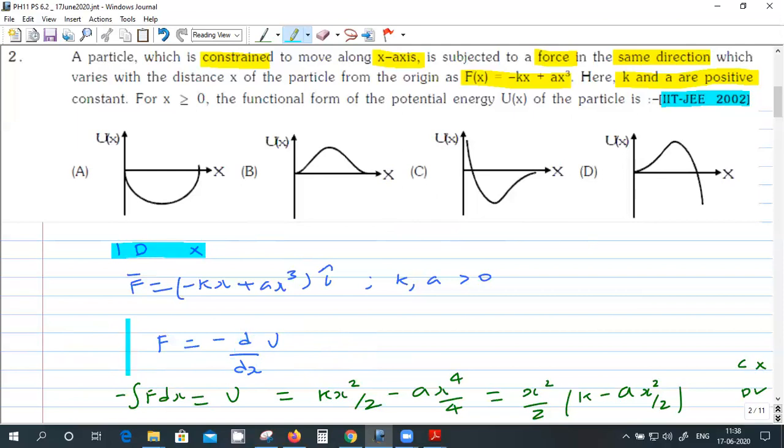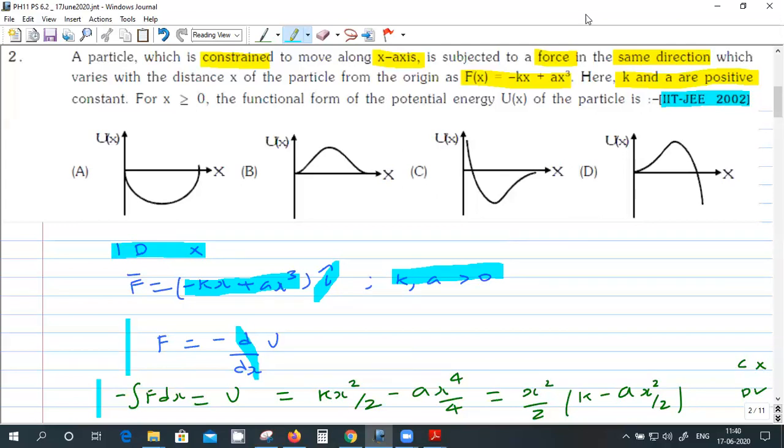So the gradient will have only d by dx, and the force is along i cap. That's also given in the question, and the dependence is this one. K and A are positive, right? From this, if F is given, you have to find U. This is the integration. This you should be able to do. Get the answer now.